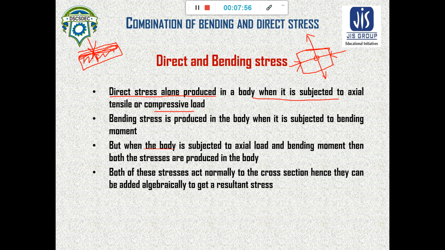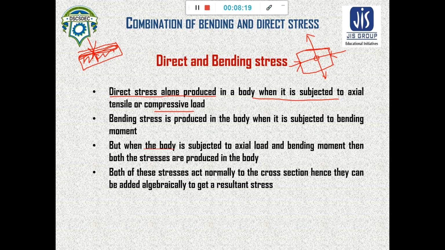For this direct stress we have calculated the value of the stress and the value of the deformation due to this direct stress. So far we have only discussed direct stress in the last module. We have introduced one new thing, that is the theory of bending.